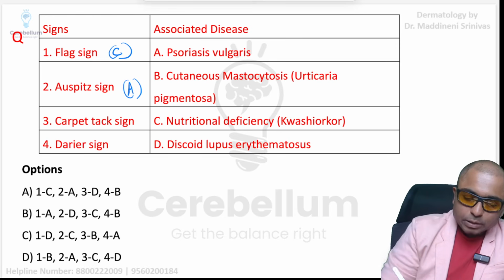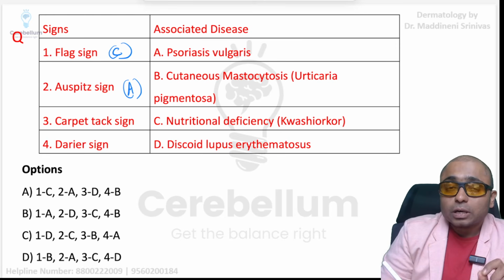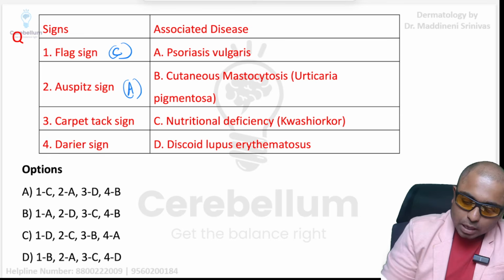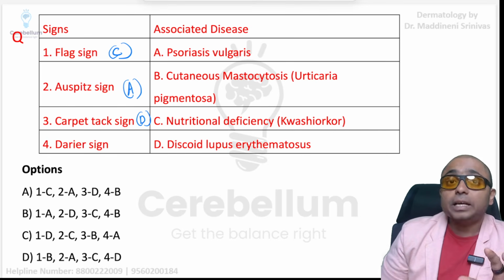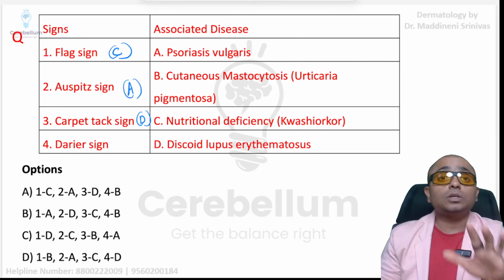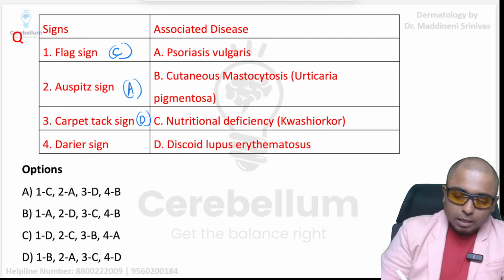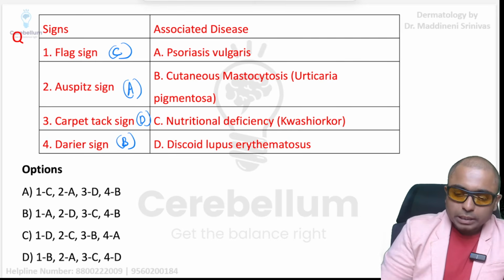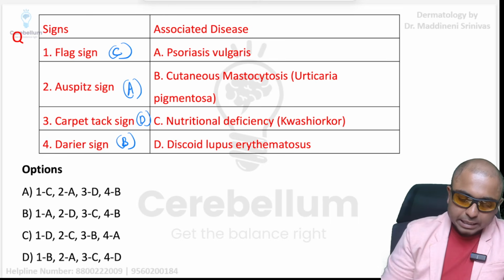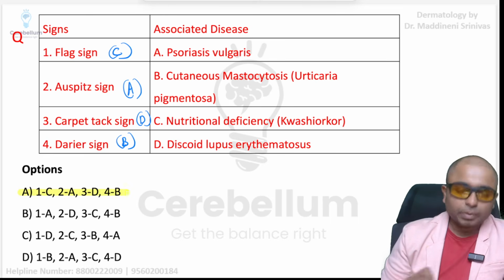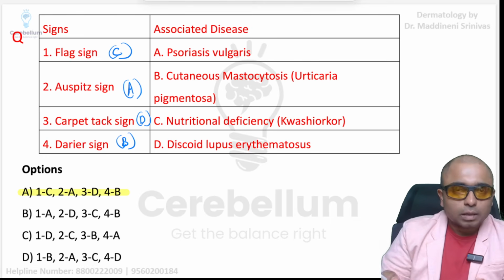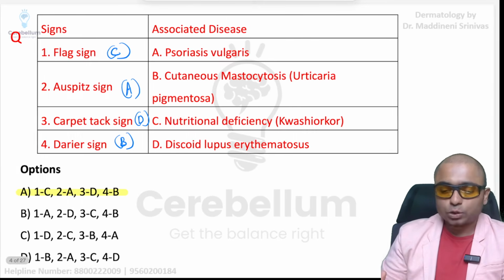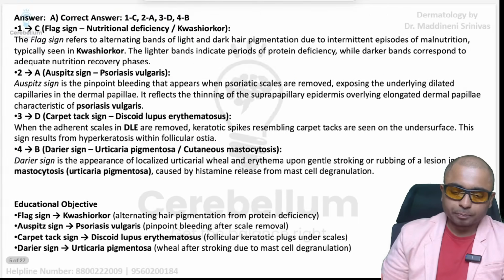Carpet tack sign is associated with the connective tissue disorder discoid lupus erythematosus, so option D. Darier sign is associated with cutaneous mastocytosis, also called urticaria pigmentosa, option B. So we have the options C, A, D, B. In the real exam, if there were wrong options, then everyone has to get a bonus. There is no other option.